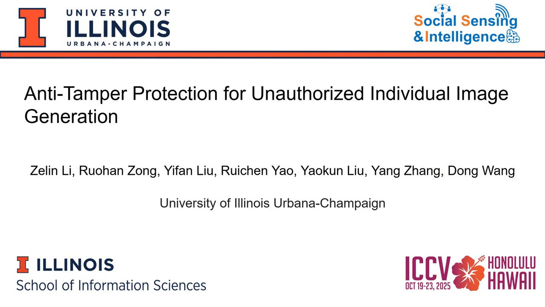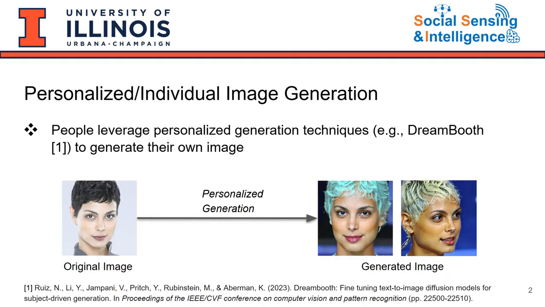I'm from the University of Illinois Urbana-Champaign, and I'm pleased to share our recent work accepted by ICCV 2025. Its title is Anti-Tamper Protection for Unauthorized Individual Image Generation. Individual image generation is about using people's own image to customize the generation results.